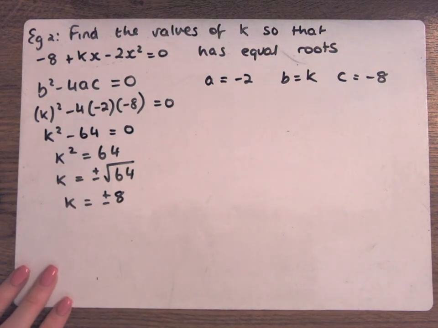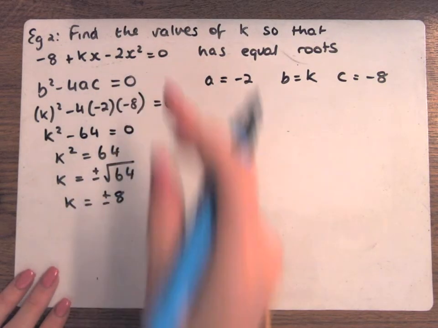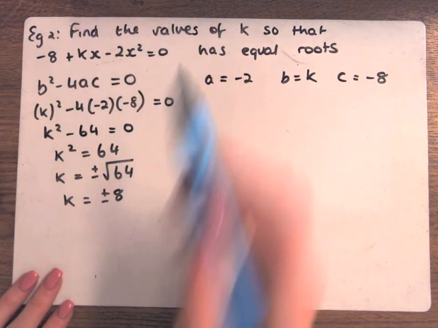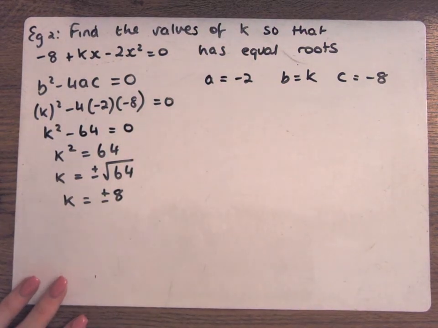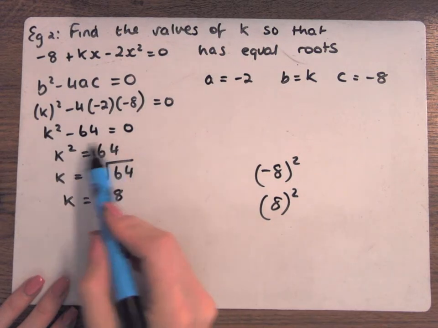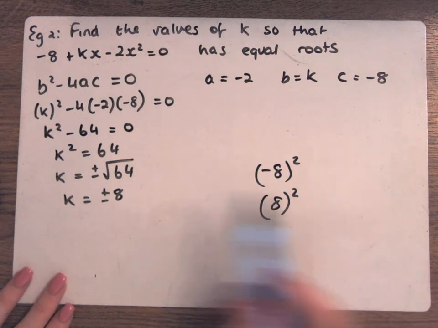If it didn't say values, would you just say that it's plus? You'd probably find both and then fill it back in and see which one. I wrote it down wrong, it was values, I had just written value. Why is it plus and minus? Because minus 8 squared is 64, and 8 squared is 64. So if k squared is 64, k could be both of those things. We don't know, so you've got to take both.